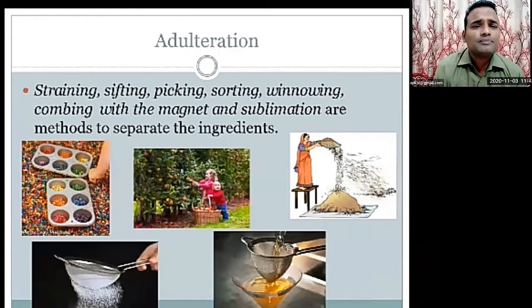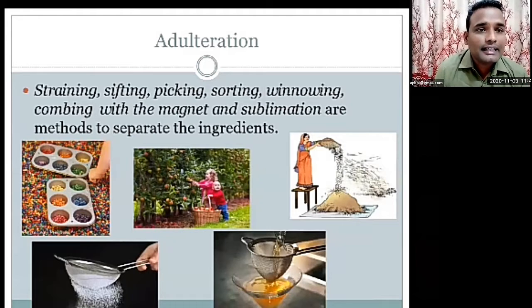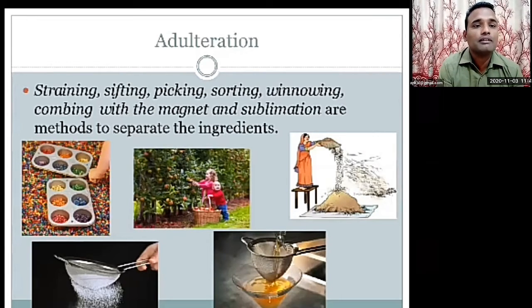Here are some methods that we have been using for a long time: straining, sifting, picking, sorting, winnowing, combing with a magnet, and sublimation are methods to separate ingredients. In the first one, they are picking marbles of the same color. That means it's sorting, sorting by the same color.